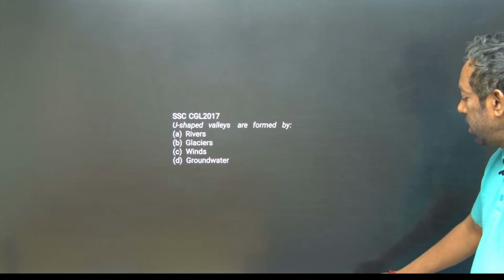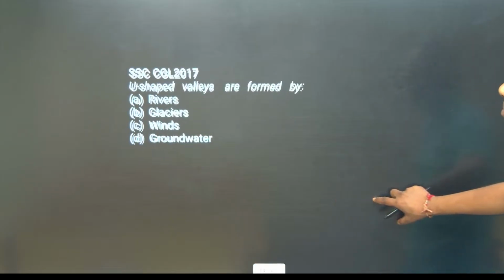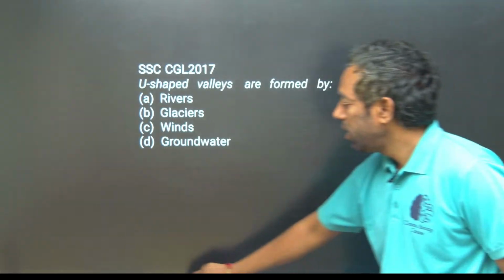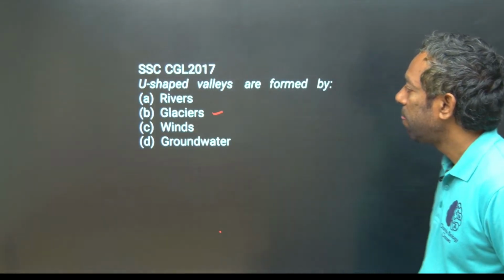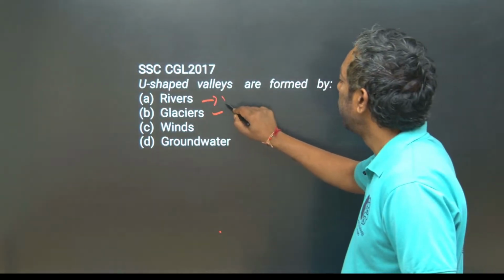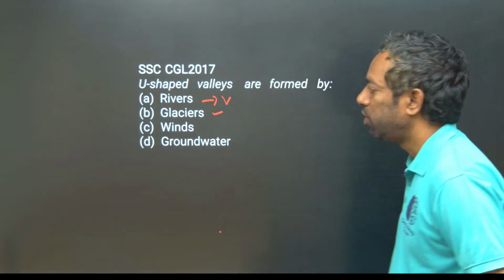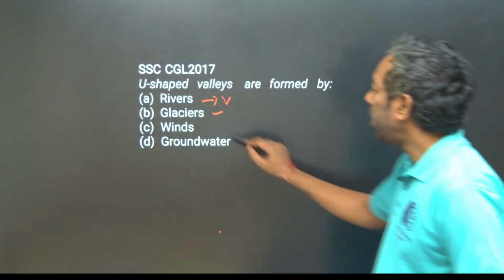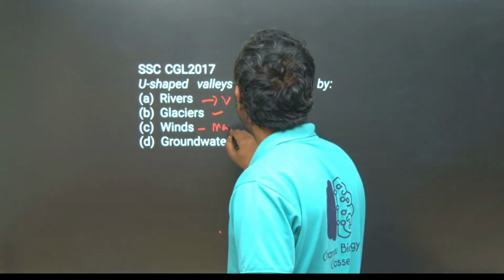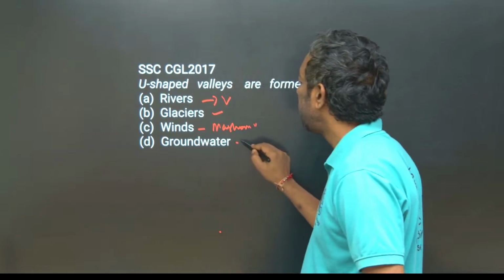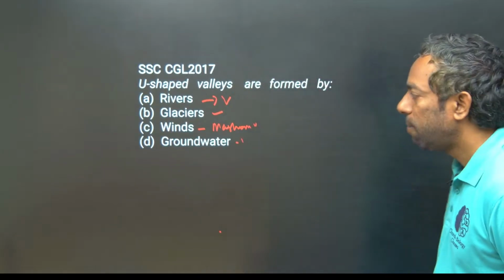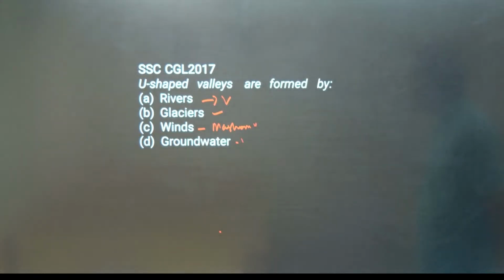SSC CGL question. U-shaped valleys are formed by glaciers. Rivers form V-shaped valleys, wind forms mushroom rocks, groundwater forms caves, okay. Guys, they can ask you any form of question.